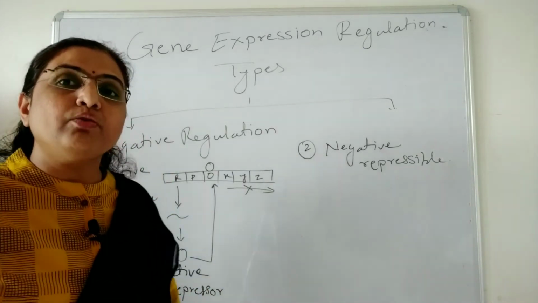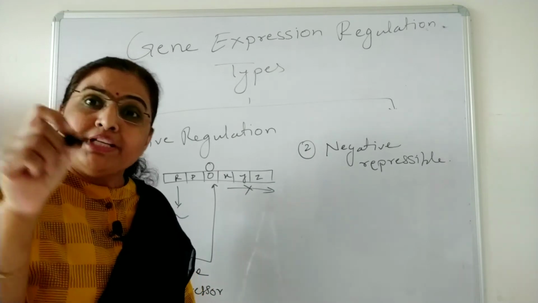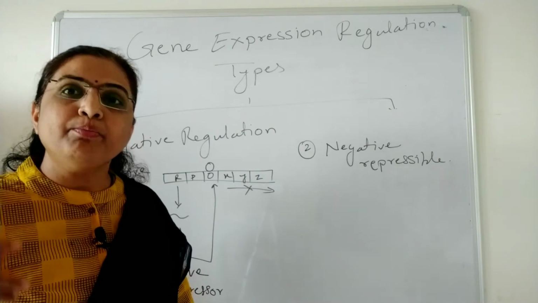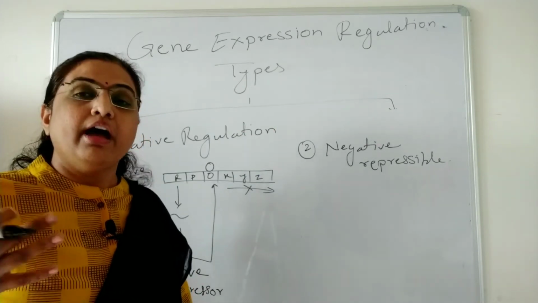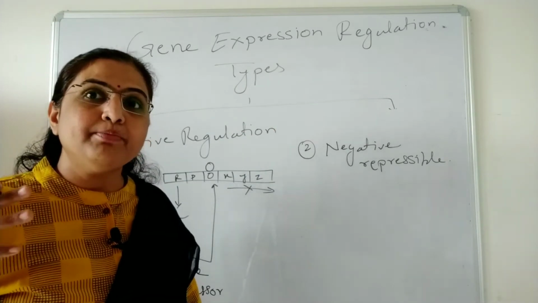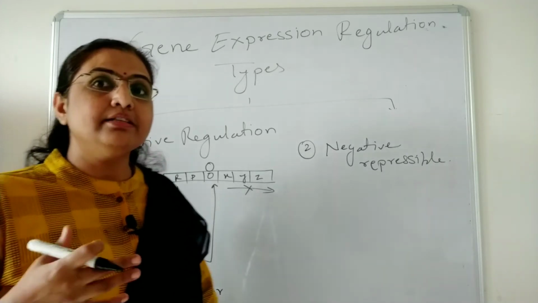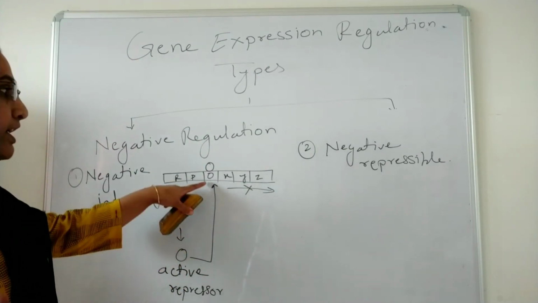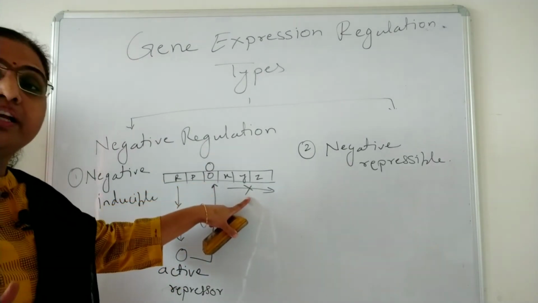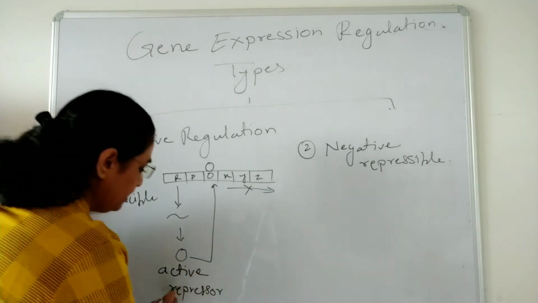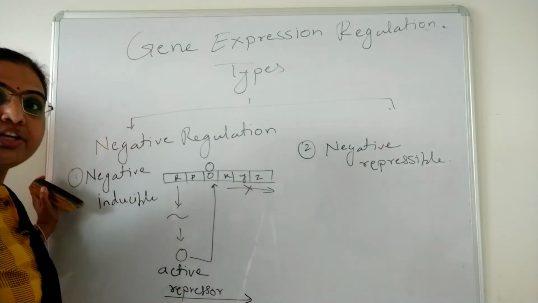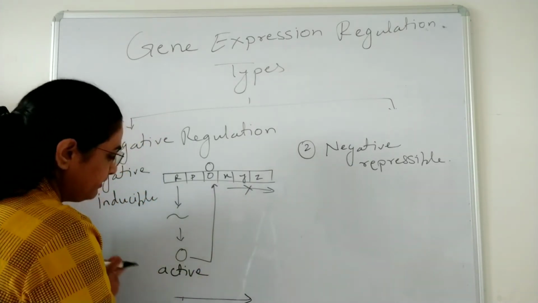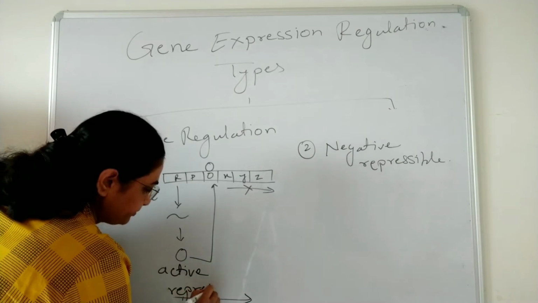Active repressor means a repressor that has the ability to bind to the operator by itself. This active repressor binds to the operator and inhibits transcription. So the first stage is the repression.